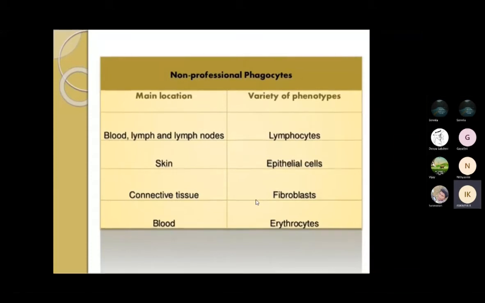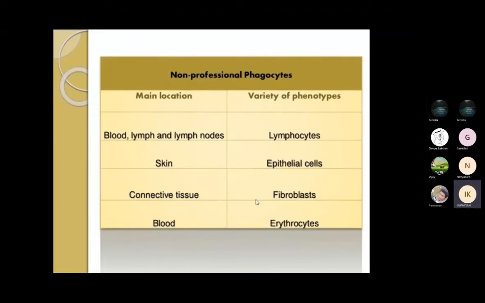So this is the main function, location, or variety of phenotypes. The main location for the non-professional phagocytes is blood, lymph and lymph nodes, skin, and connective tissues.